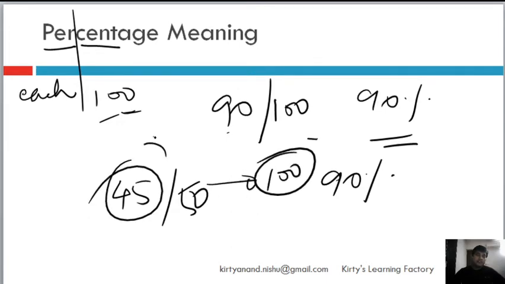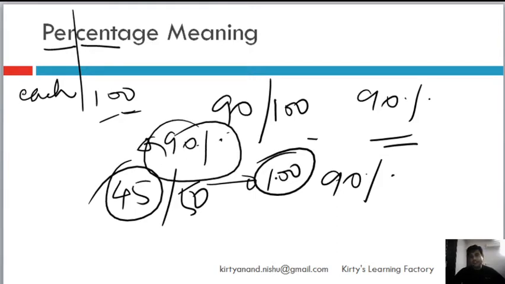So double of 45 is 90, right? And in terms of percentage, my marks would be 90%, even though in terms of absolute, my marks would be 45 by 50.